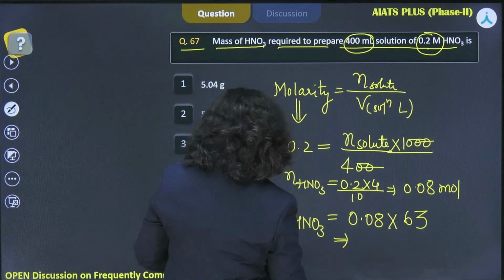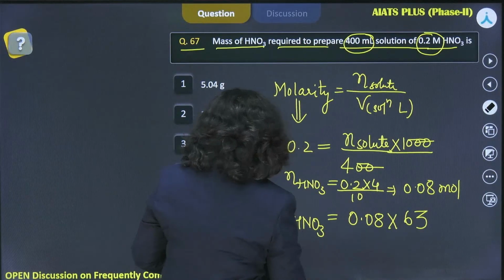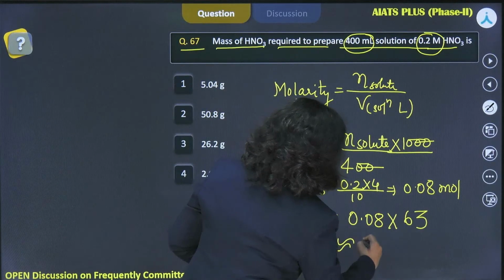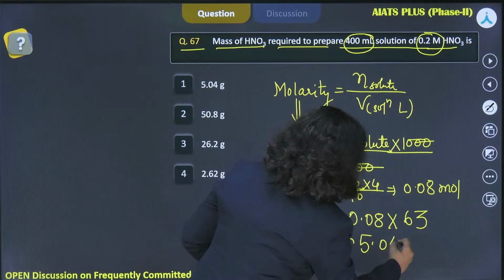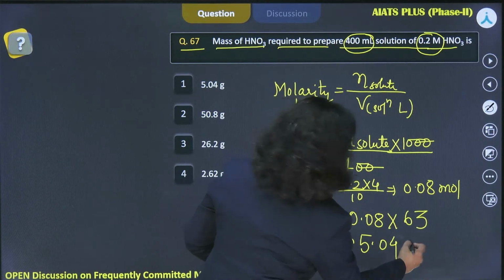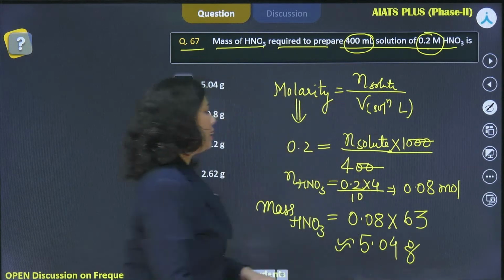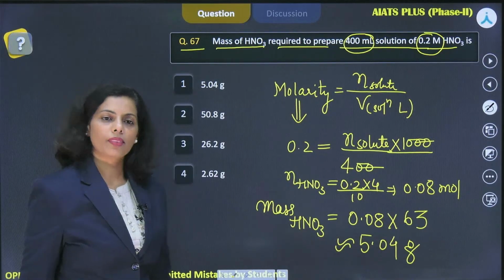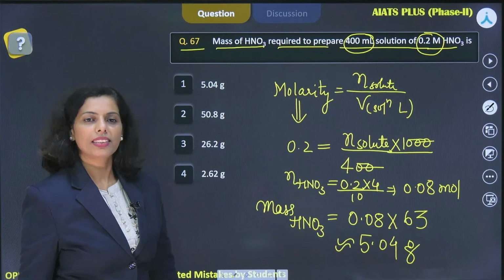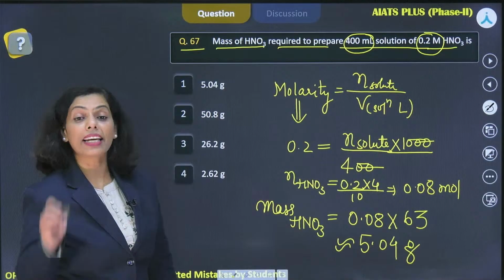And you all are writing the answer. And I know the answer, that is 5.04. It's in gram. Nearly this you will get here. Right, Rehana? Okay? 63 gram molar mass. 63 gram per mole, beta.